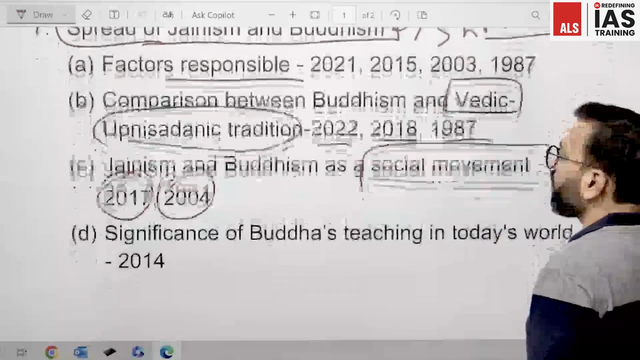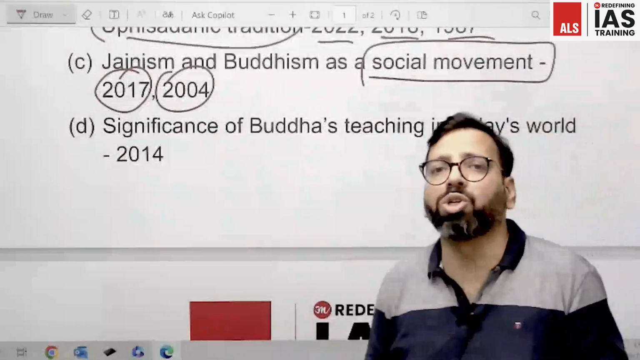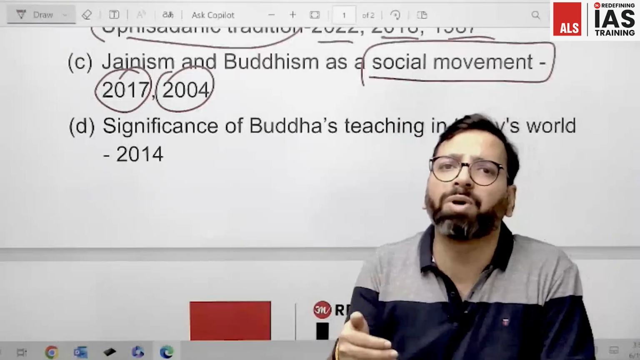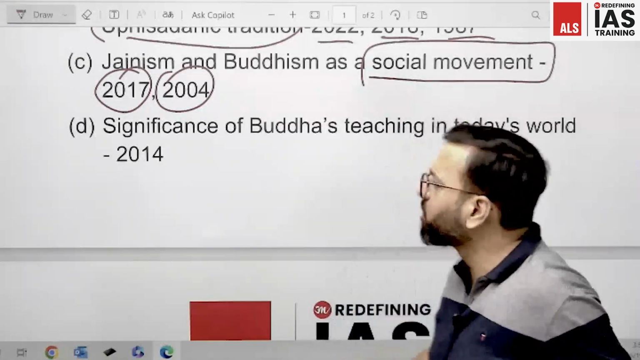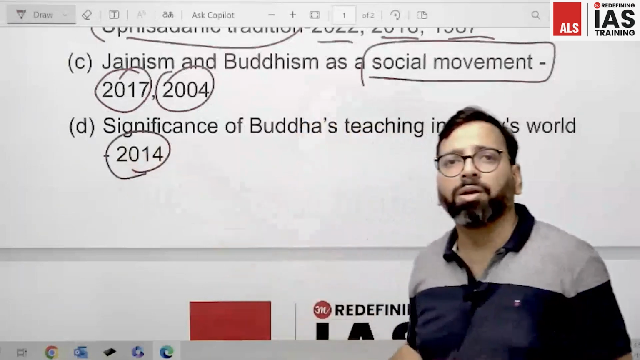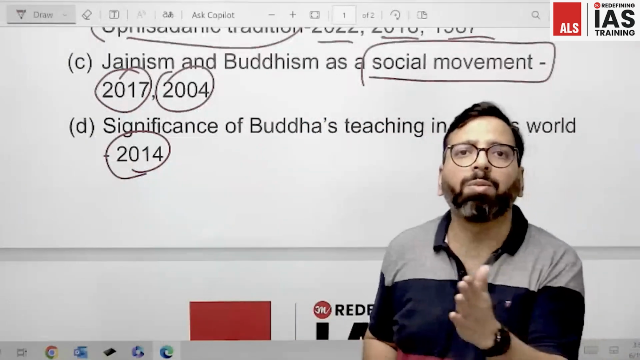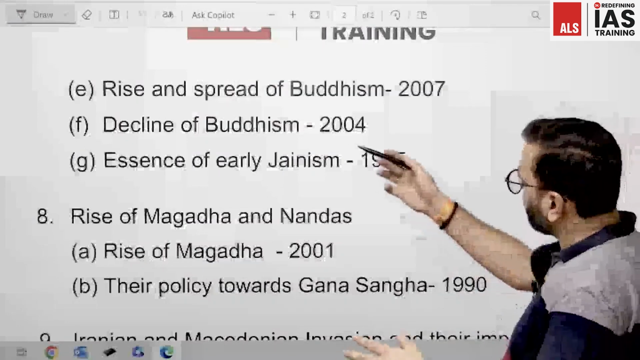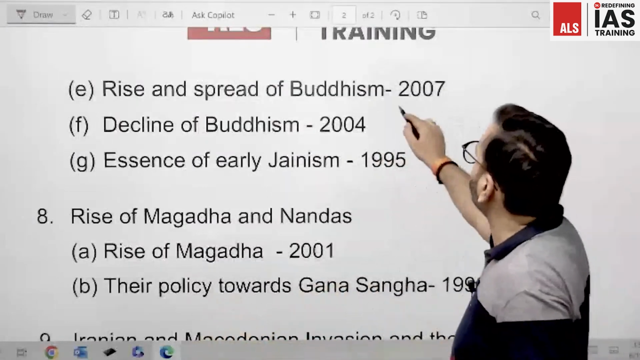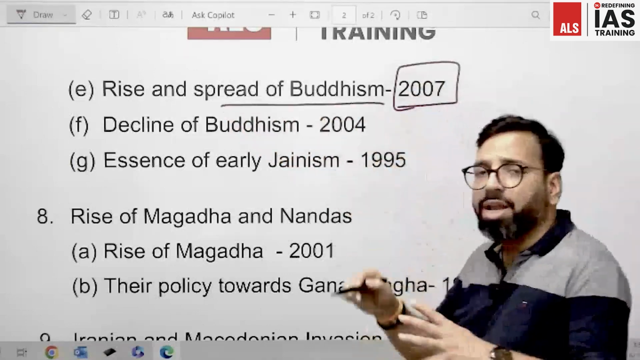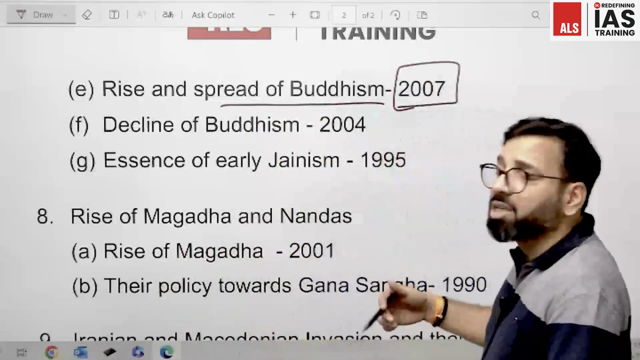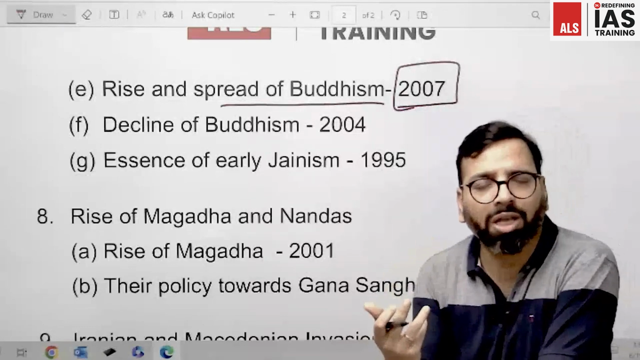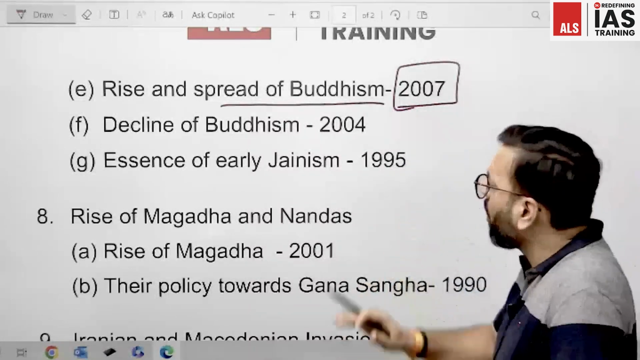Moving ahead, we also need to study the significance of the teachings of Buddhism and Jainism and how far they can help us solve present day problems. That was also asked in 2014. Then spread of Buddhism was asked in 2007, spread of Buddhism in India as well as outside India. Outside the Indian subcontinent also it spread, so how it happened, through traders, through monks, through political activities, all of that we need to see.